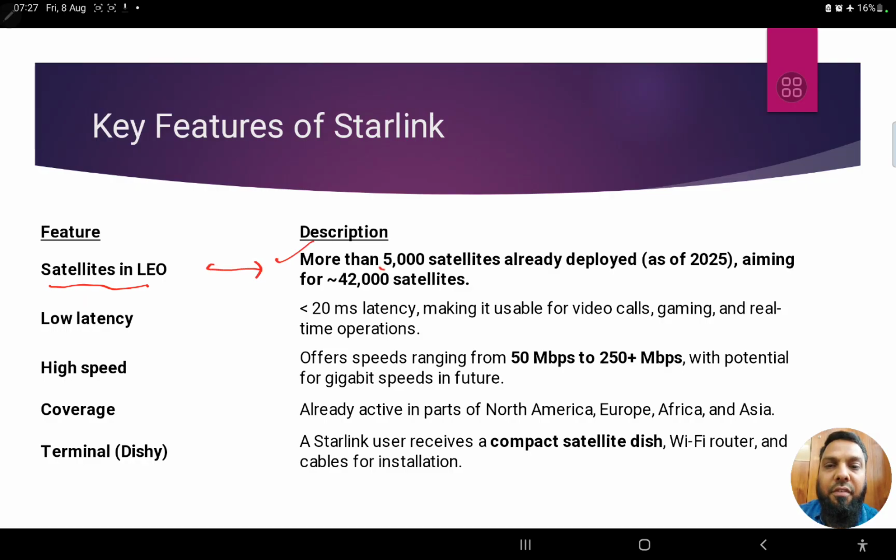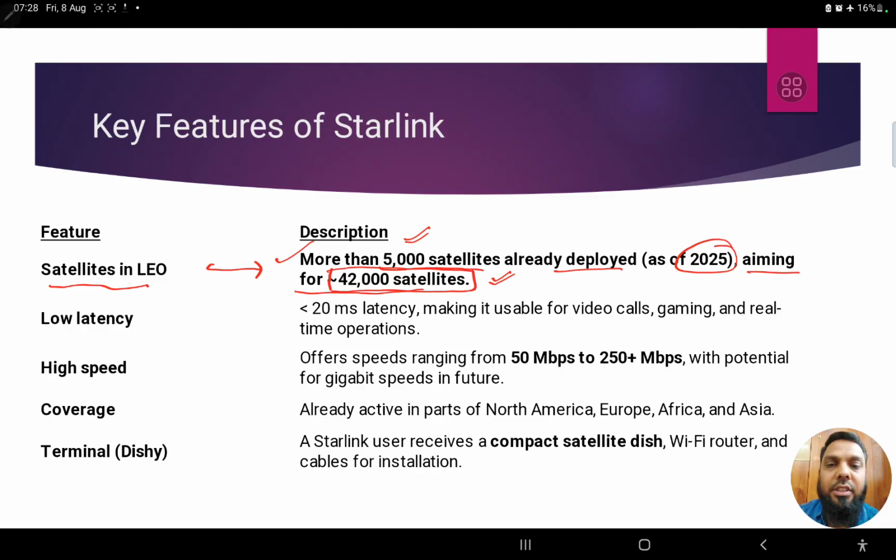More than 5,000 satellites are already deployed as of 2025, and the total number is approximately 42,000 satellites. This is so huge. So a total of 42,000 satellites, he's going to launch into space.